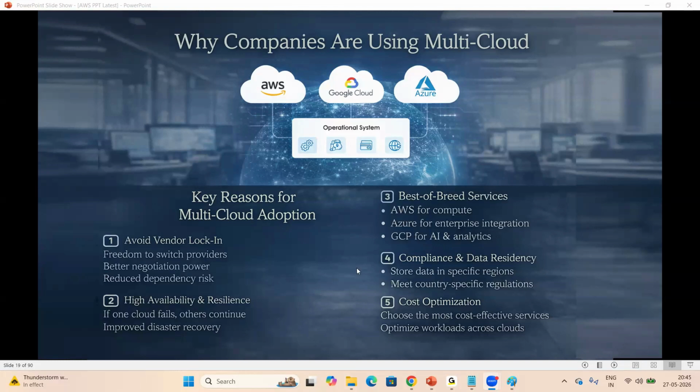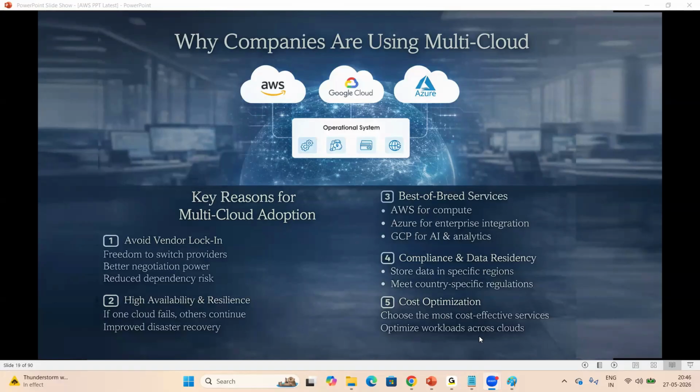Okay. And compliance and data residency. Look at here. Store data in specific regions. Meet country specific regulations. Right. And cost optimization. Choose the most cost effective services. Optimize workloads across clouds.